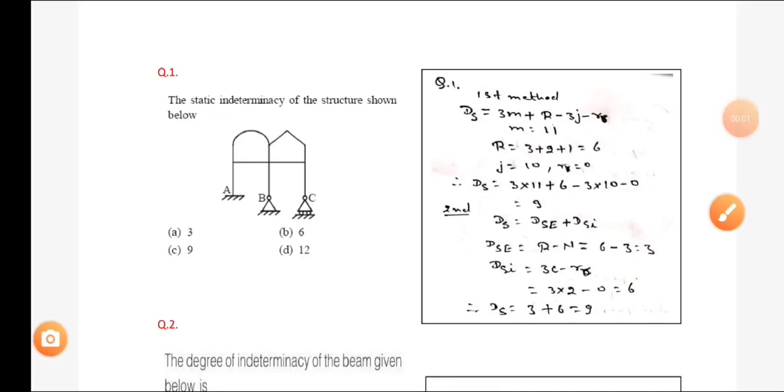Hello everyone. Today I will discuss the numerical problem that has been asked in GATE and Engineering Services Examination, based on determinacy and indeterminacy.